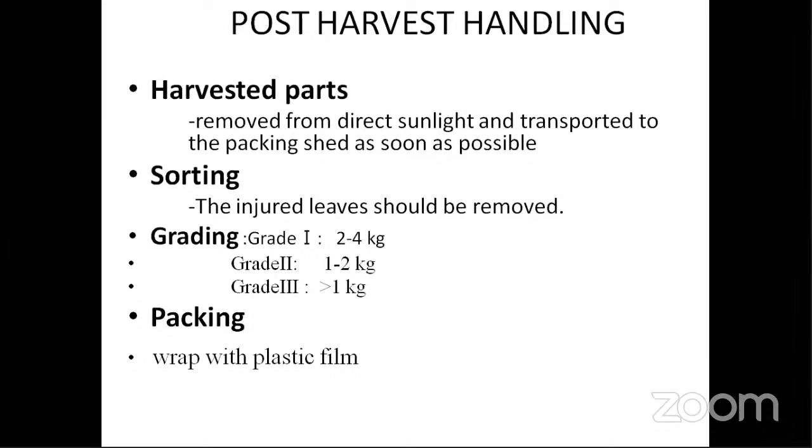Somebody is asking about grading, and I have only read it in spice and medicinal crops. I have not read it in vegetables. And in tomato, I have read grade A, grade B, but not in others. So here you have the grading, that is 2 to 4 kg grade 1, 1.1 to 2 kg for grade 2, grade 3 is more than 1 kg.